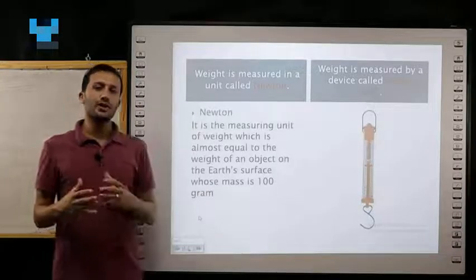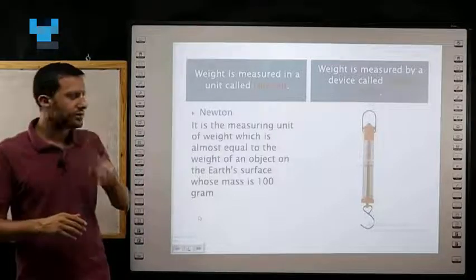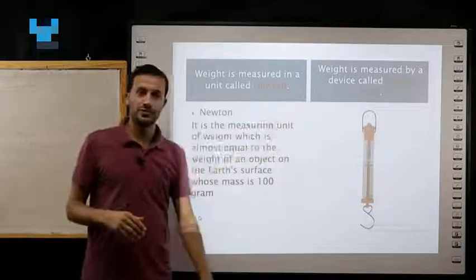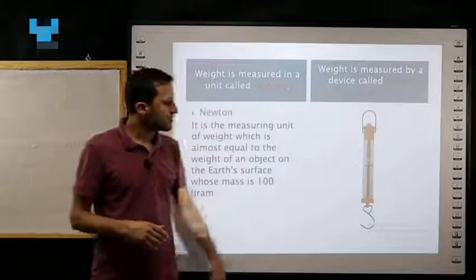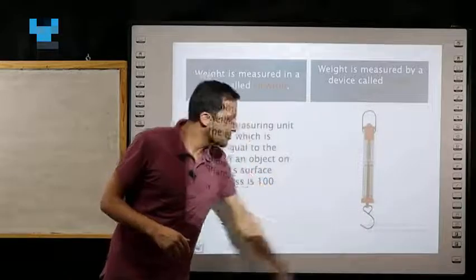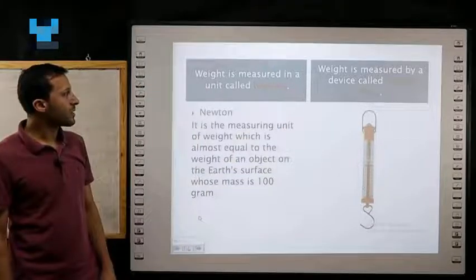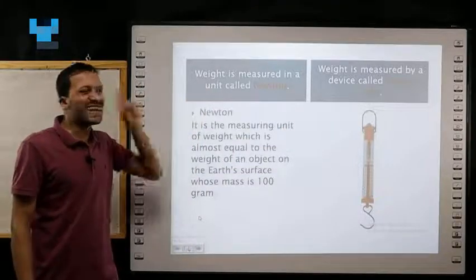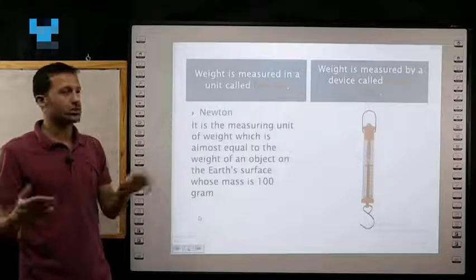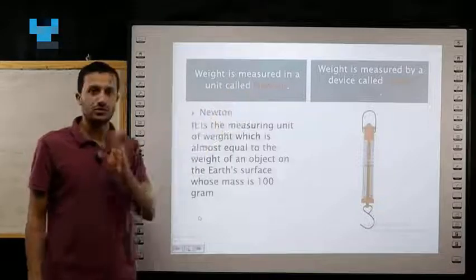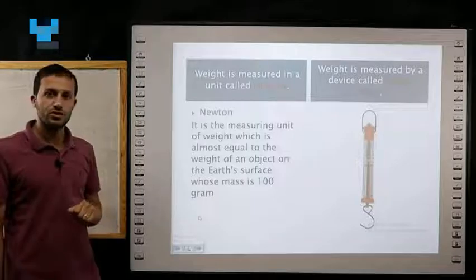So how can we calculate weight? Weight is measured by a device called a spring scale. And this is the shape of a spring scale. It has a hook downward and another one upward. But weight is measured in, and we said after measured in comes the measuring unit. So weight is measured in Newton. Newton is the measuring unit of weight. And what is Newton?